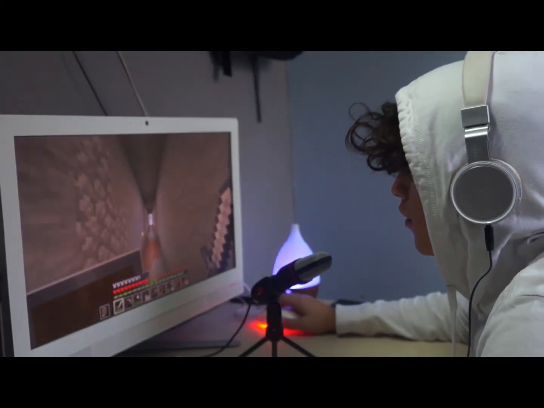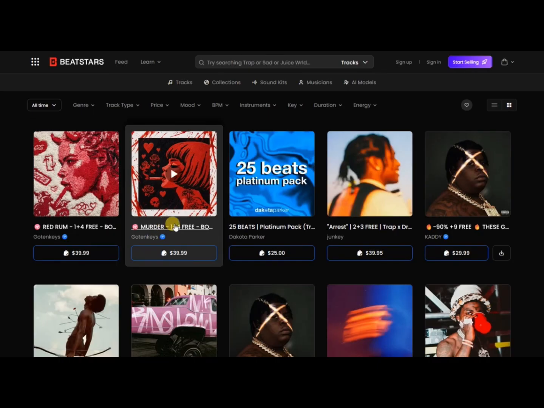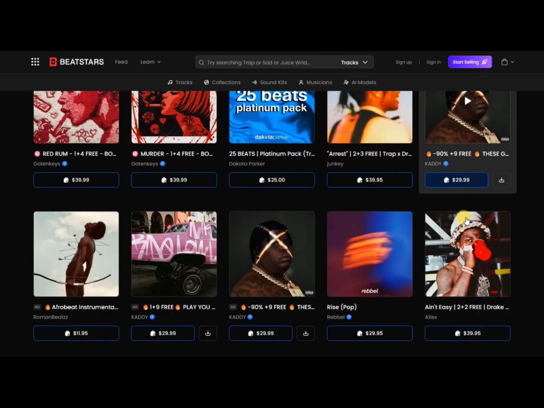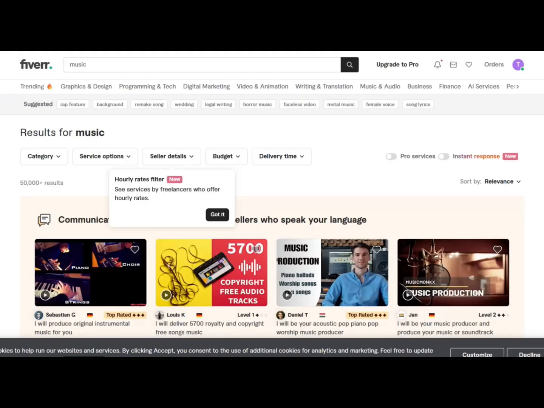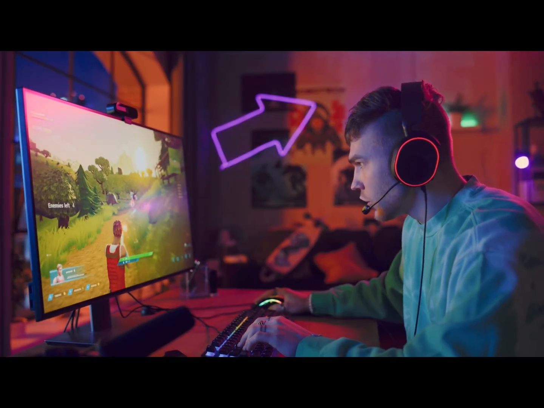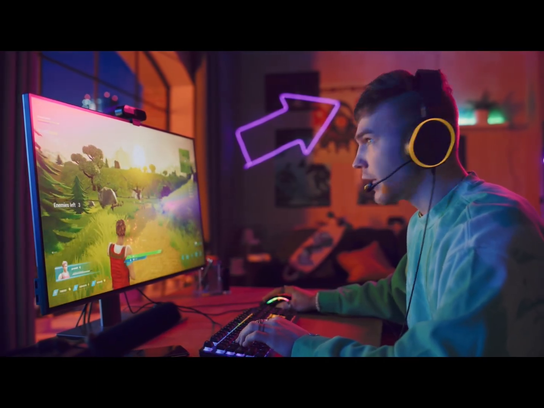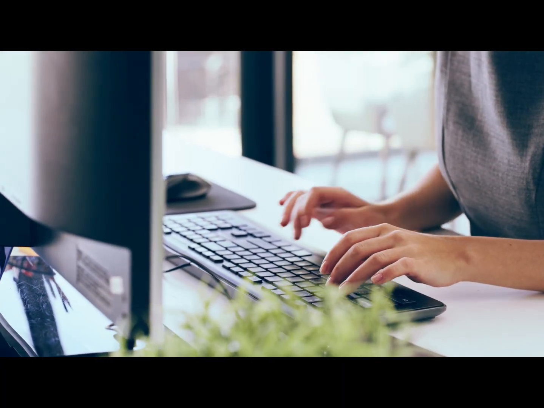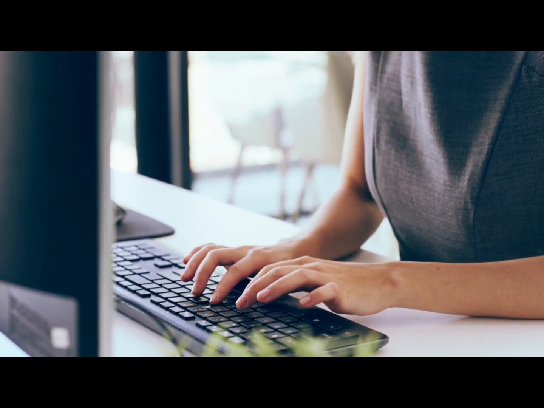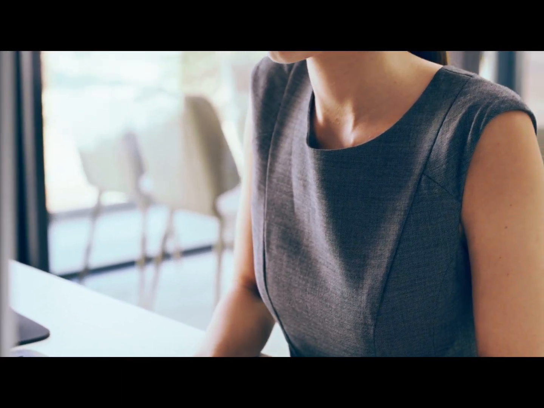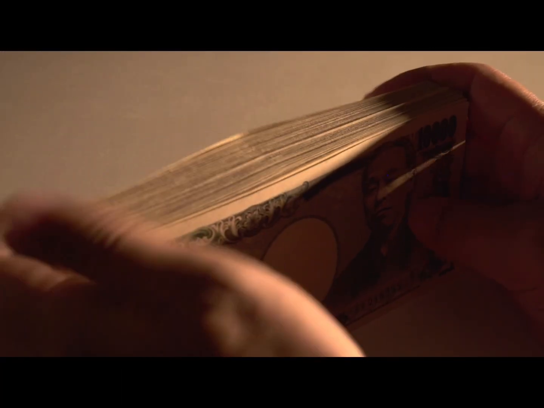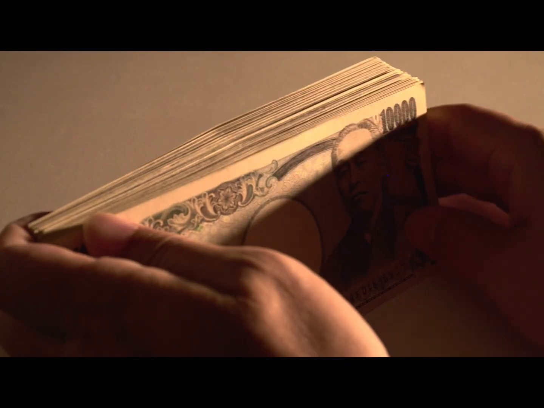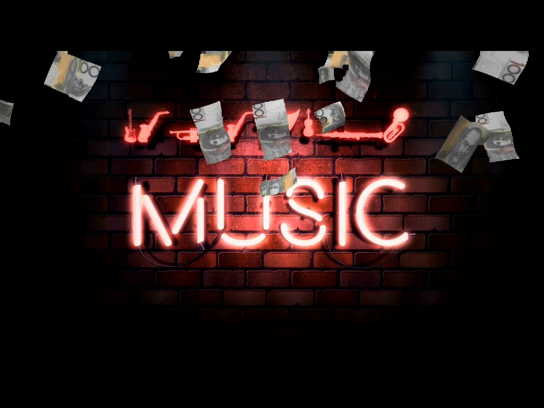Idea number 4. Sell your tracks on platforms like BeatStars or Fiverr. Tons of creators pay for custom music. Idea number 5. Game developers, YouTubers, and small businesses are always looking for unique music. You can literally become their go-to AI producer. Basically, your songs don't just have to sit on your computer. They can actually work for you, building your brand and even making you money.